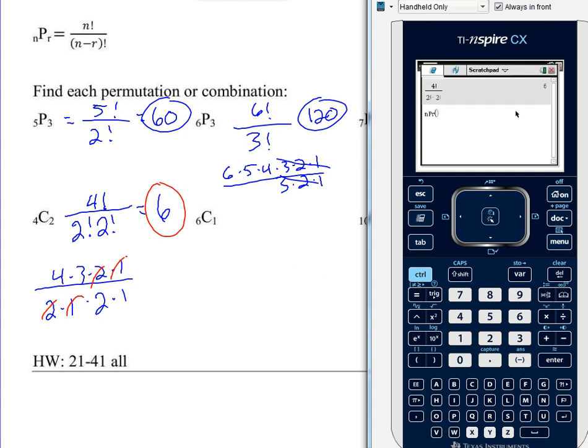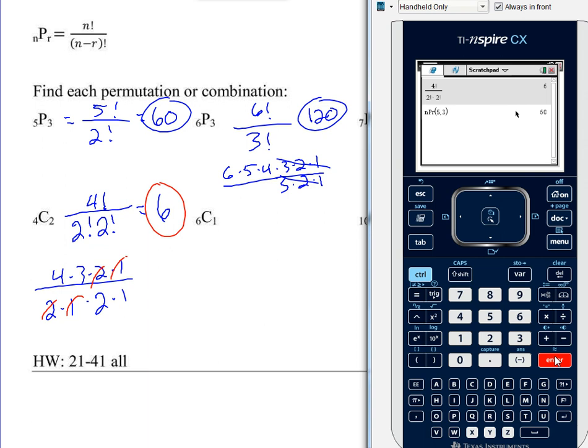As soon as I select permutations, it gives me nPr in parentheses. To do this on this calculator, you type in the n, the left number, which was 5, and then a comma. The comma is next to the O underneath the pi at the bottom left corner of our calculators. And then the r, which in this case was 3, and you can press enter and it gives you your 60.